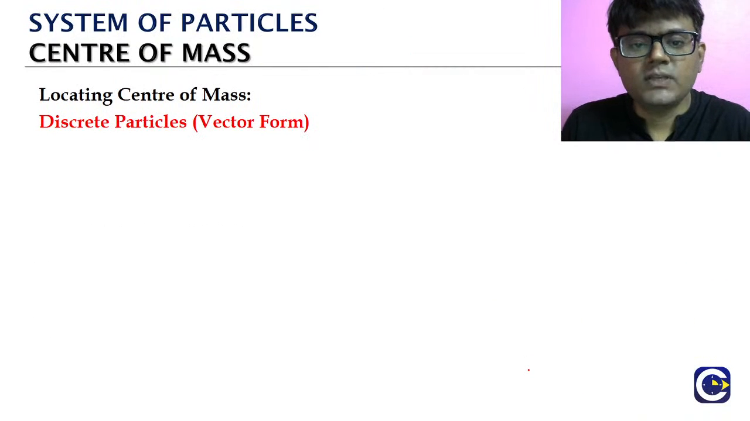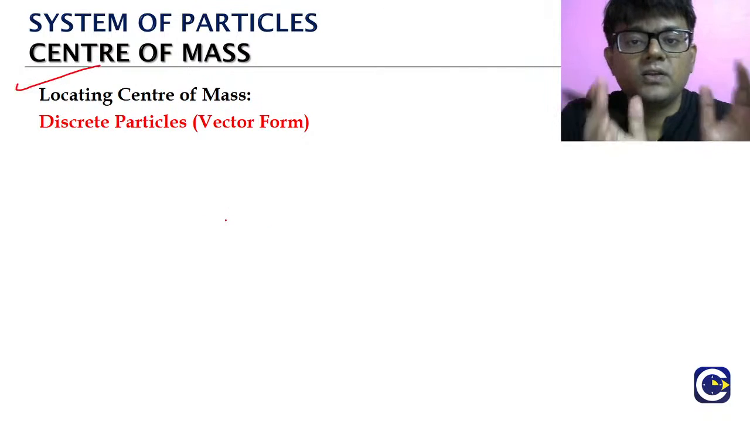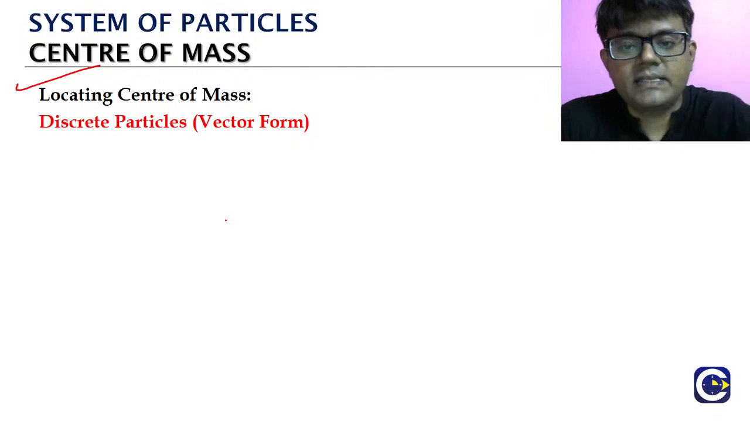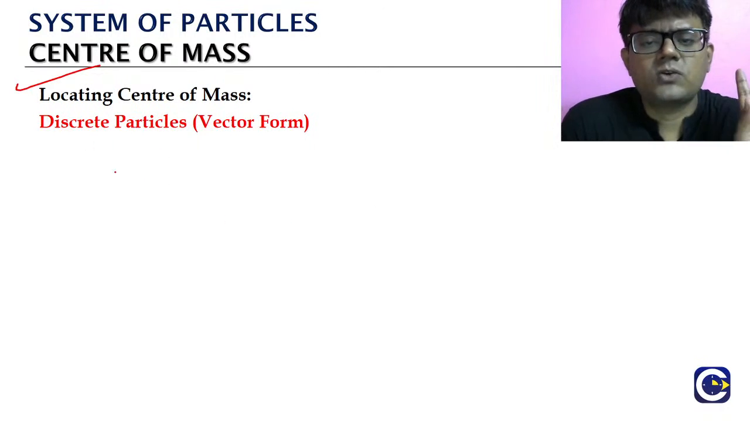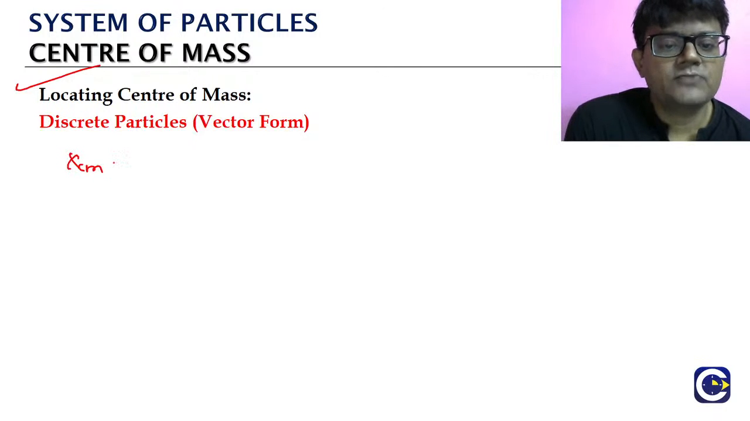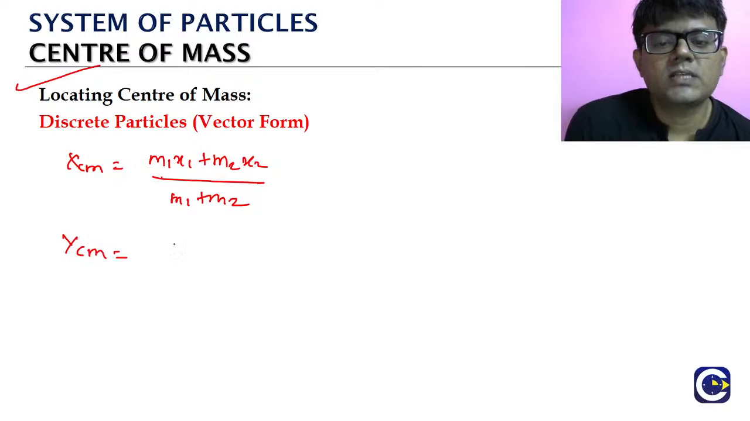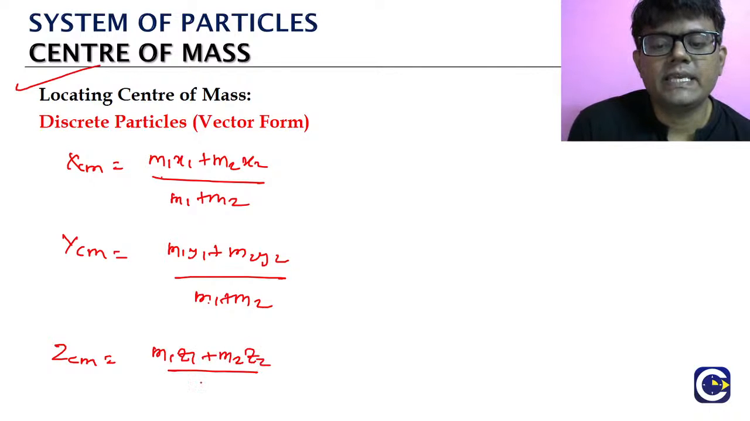Now, if we look at the center of mass position in vector form, what did we see? Separate coordinates: x center of mass, y center of mass, z center of mass. Let us take the same for 2 particles. What is the x center of mass formula? (m1x1 + m2x2) / (m1 + m2). What is the y center of mass? (m1y1 + m2y2) / (m1 + m2). What is the z center of mass? (m1z1 + m2z2) / (m1 + m2).